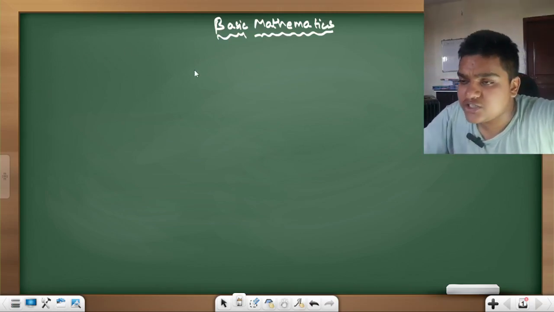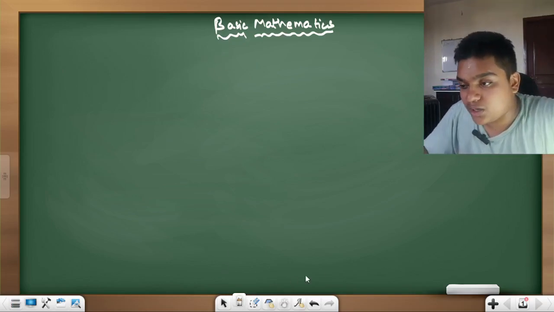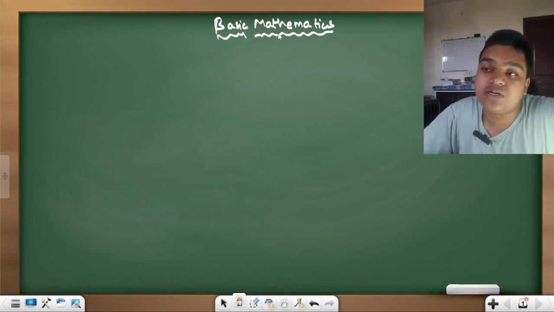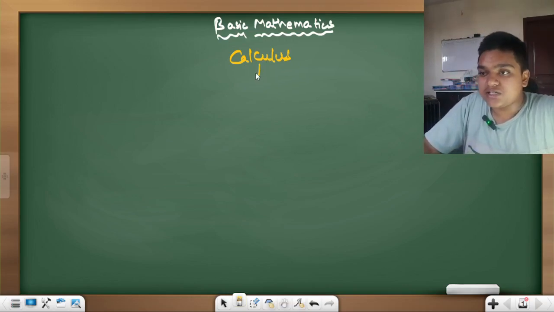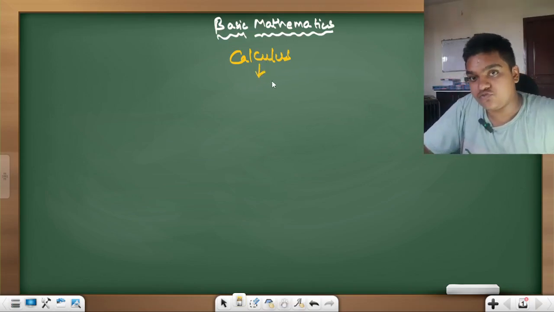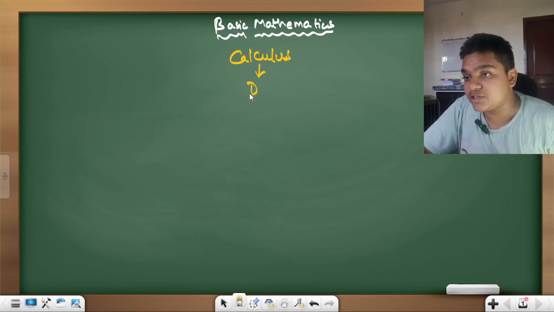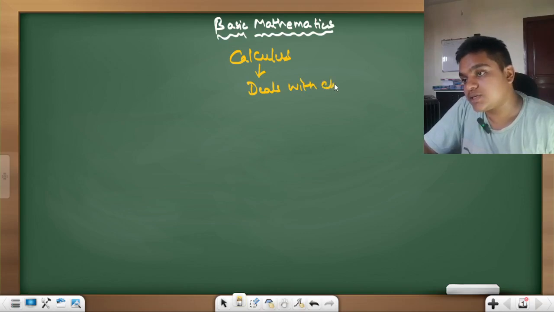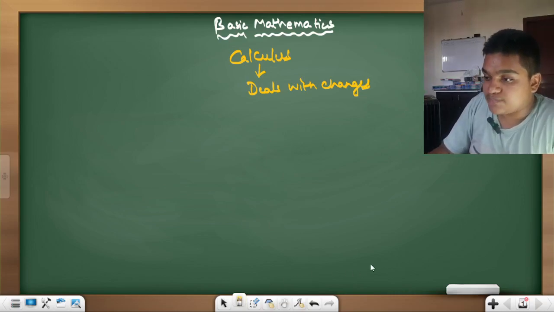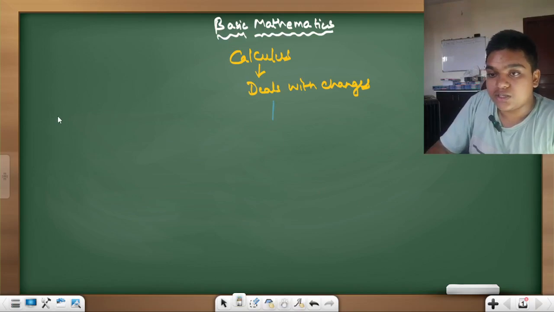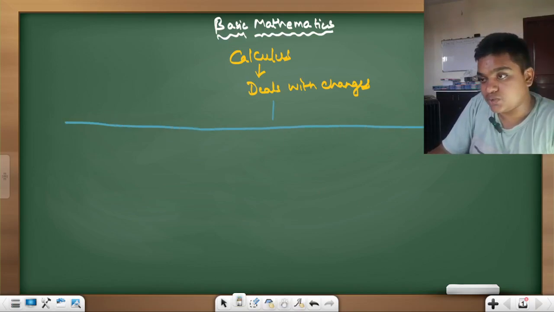So we'll be starting. These two come under the part of maths called calculus. Calculus is a science or branch of mathematics which deals with changes. Very simple. In physics, we deal with two kinds of changes. What are they? I hope this color is visible to you.